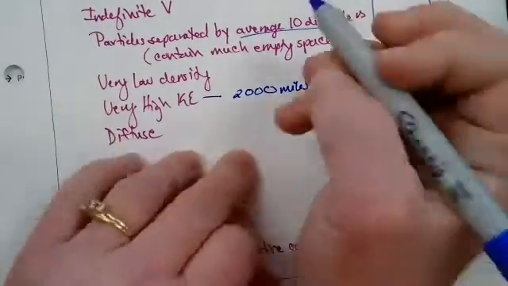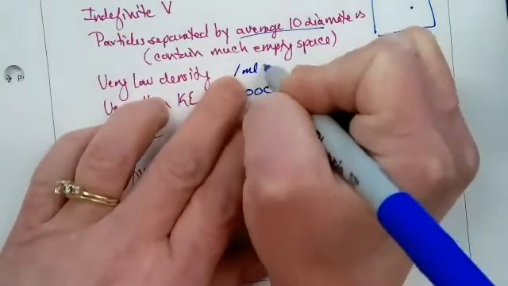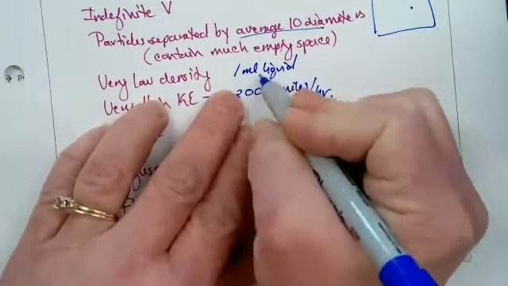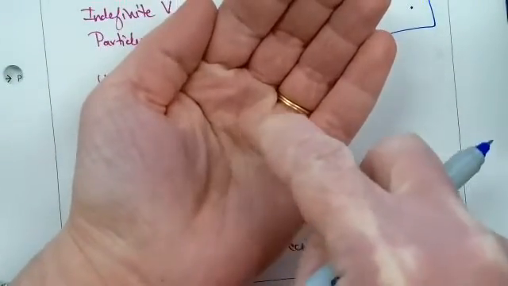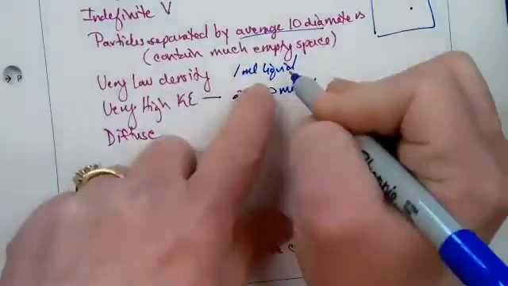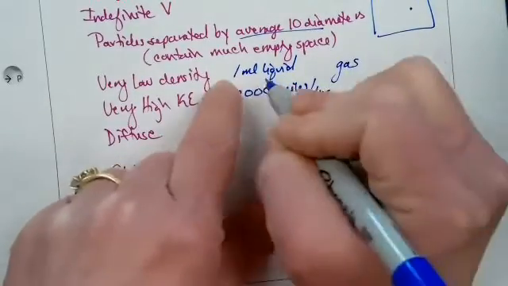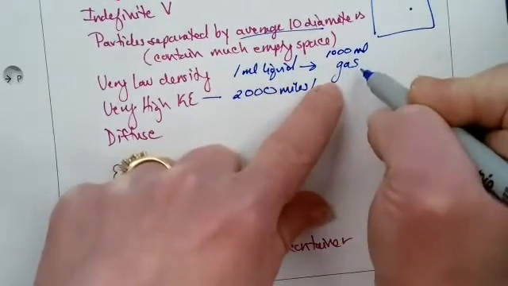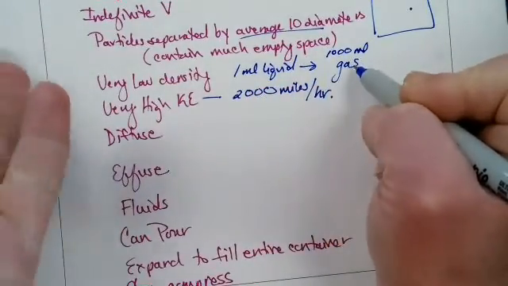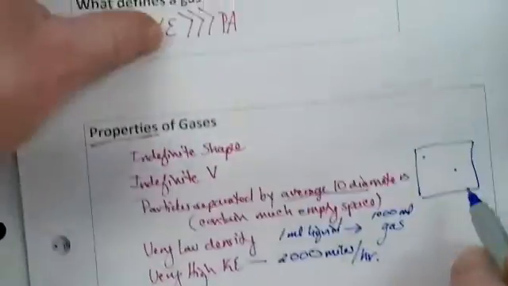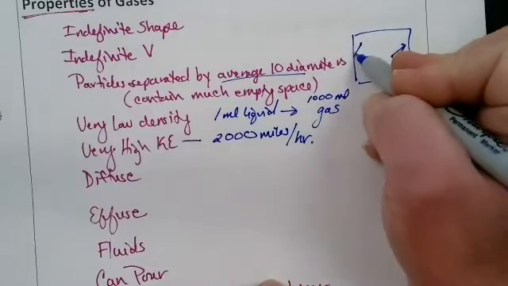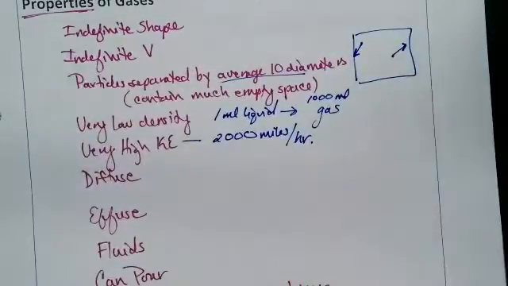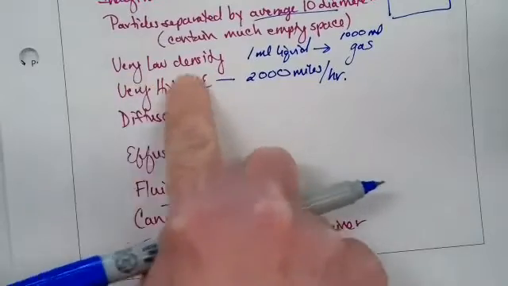In fact, we shared that if you have 1 milliliter of substance as a liquid, so for example, 1 milliliter of liquid water, that would be 5 drops in your hand from a pipette. Well, when that becomes a vapor, that 1 milliliter of liquid becomes 1,000 milliliters as gas. So what accounts for the difference? The amount of empty space because of the kinetic energy. And those particles are just naturally going to expand to fill their entire container. That's what delivers their very low density.